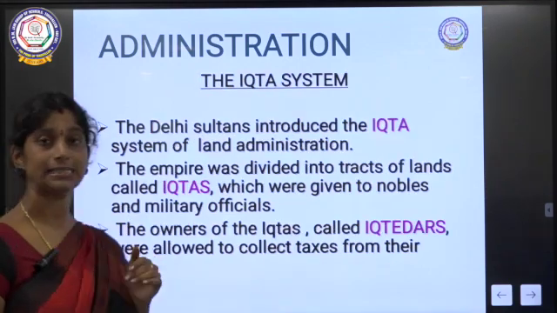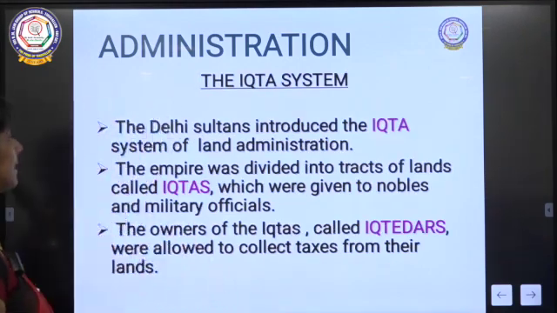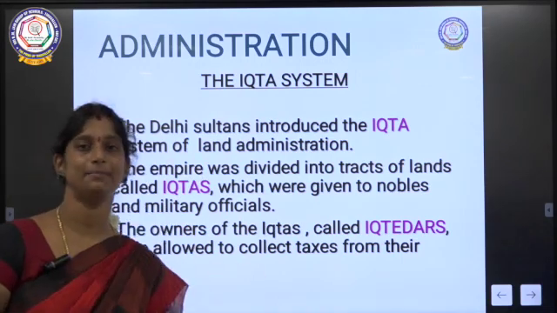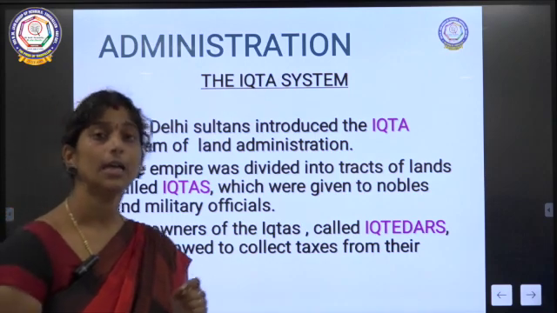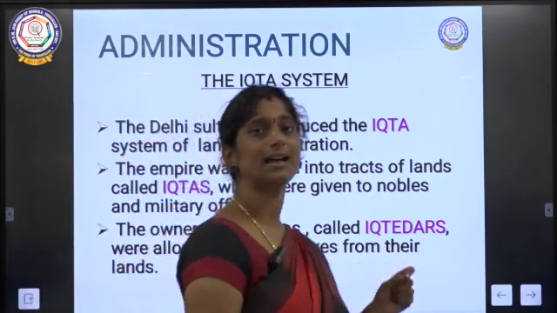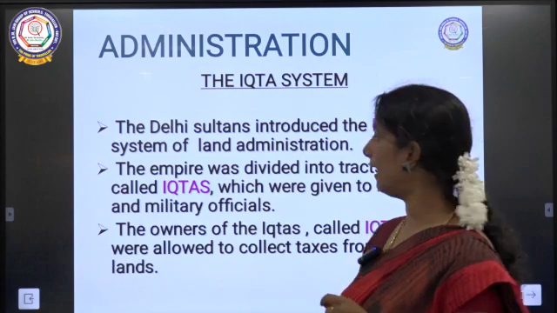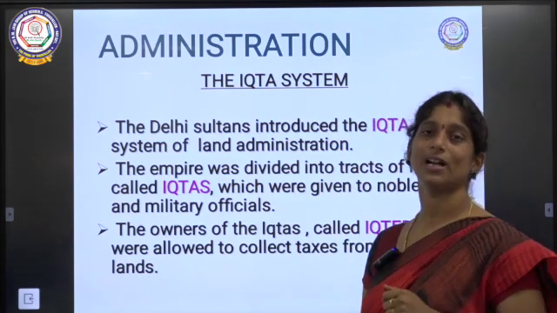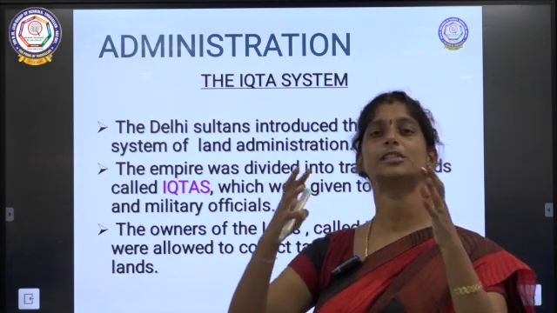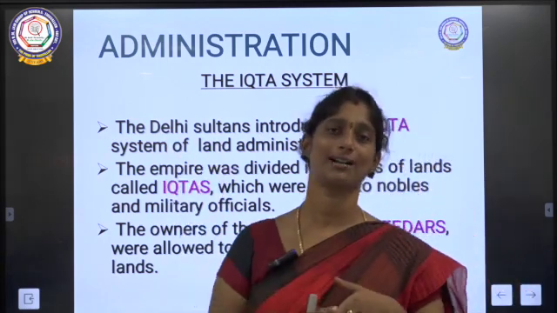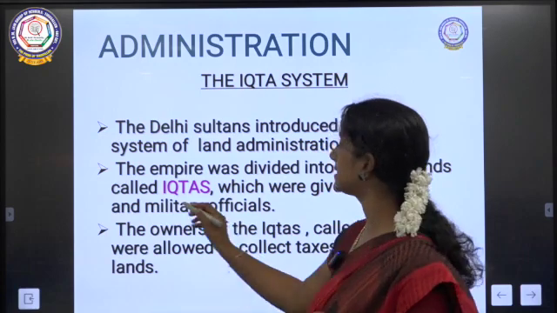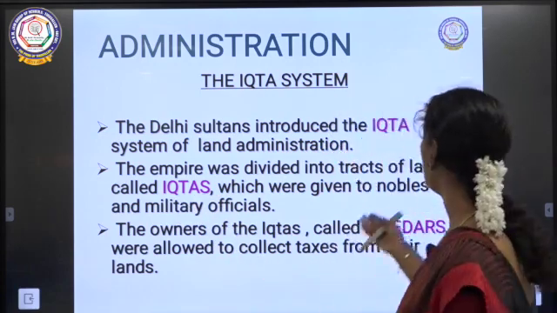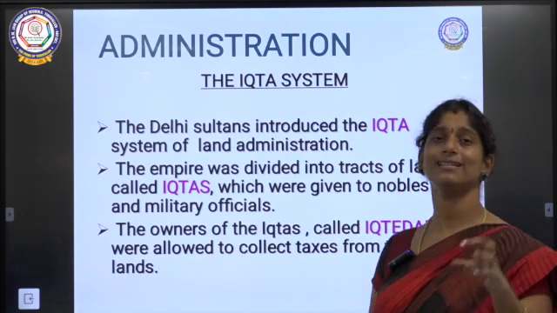Then came the Iqta system. This Iqta system was introduced by Delhi sultans for land administration. The empire was divided into tracts of land called Iqtas. The entire empire was divided into small divisions called Iqtas, which were given to the nobles and military officials.